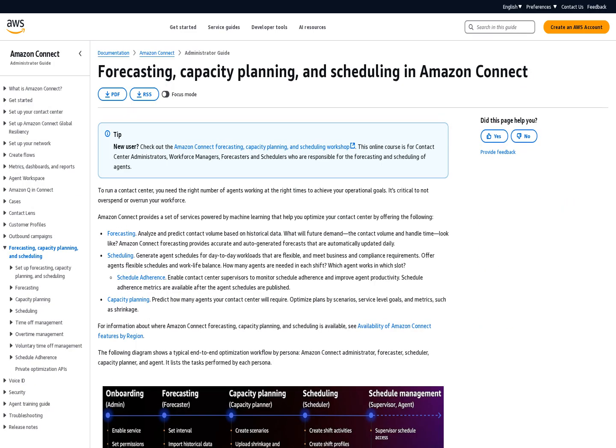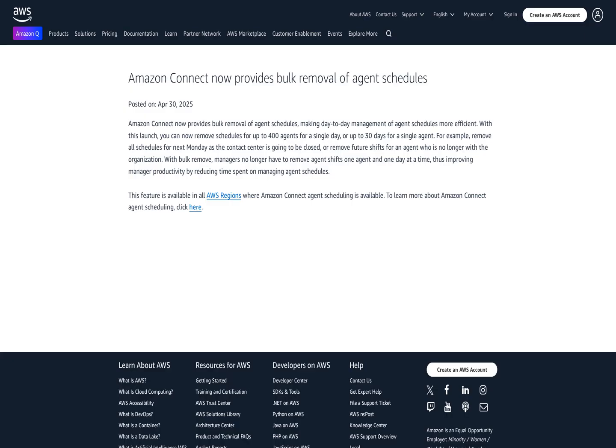With this launch, managers can remove all schedules for next Monday if the contact center is going to be closed, or remove future shifts for an agent who is no longer with the organization. This eliminates the need to manually remove agent shifts one agent and one day at a time, thereby improving manager productivity by reducing time spent on managing agent schedules. This feature is available in all AWS regions where Amazon Connect agent scheduling is available.